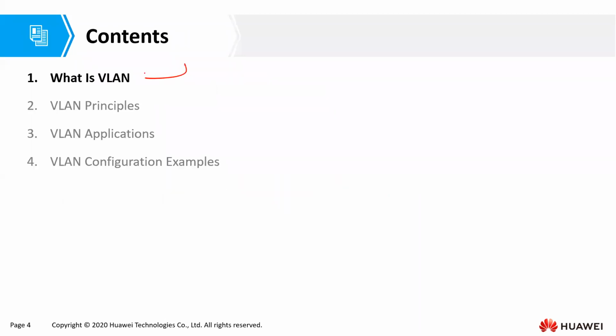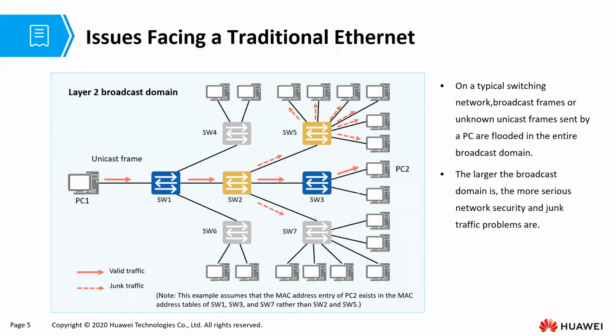So first of all, what is a VLAN? Before we talk about what a VLAN is, let us look at this broadcast domain. We said earlier, if PC1 sends a broadcast frame, the switches will flood the frame on the network. As a result, all the other PCs receive the frame.